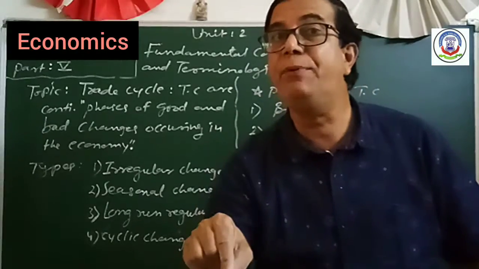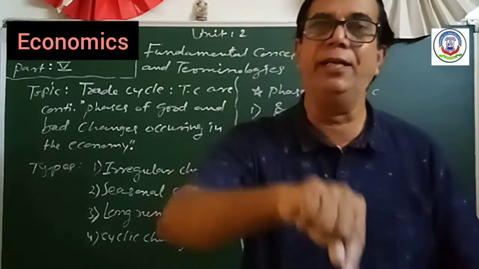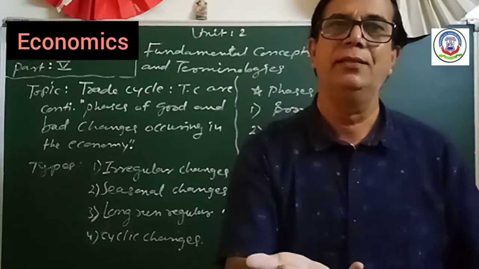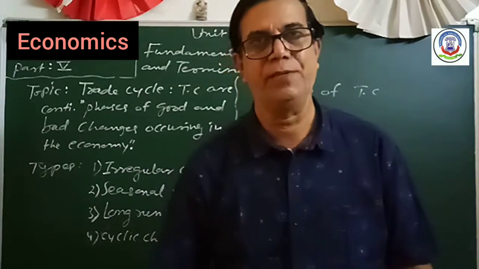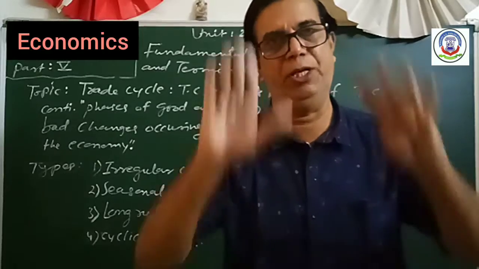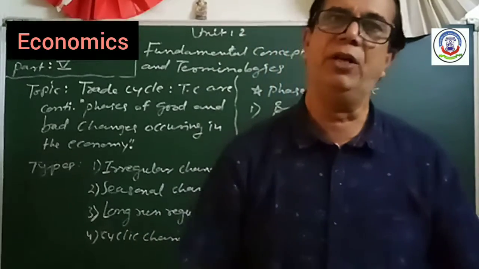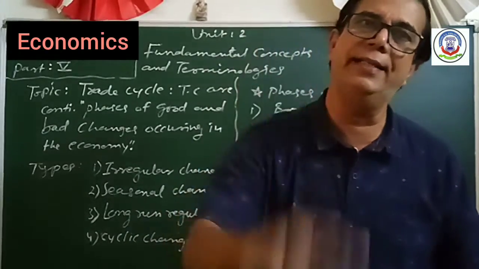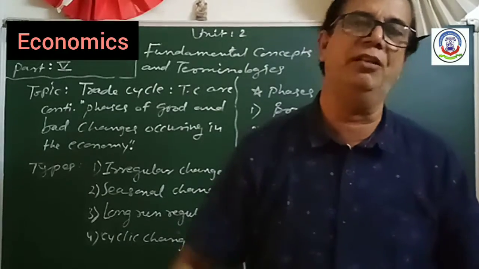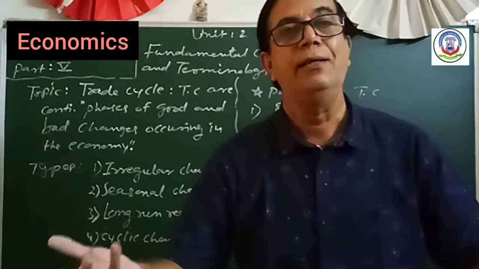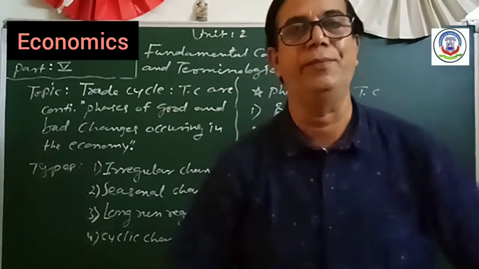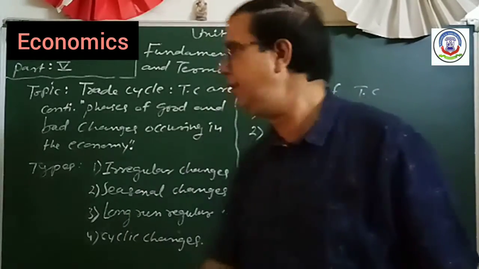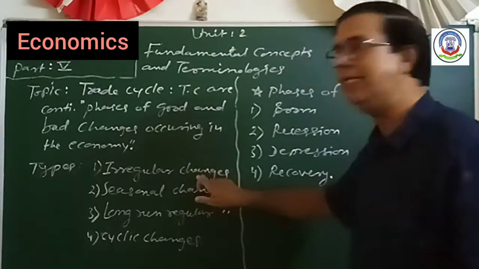So this is the natural type, and after that man-made. Man-made, suppose the strike of the laborers, and because of that the production goes down, and because of that demand is less and there is a depression situation in the market. But these kinds of things do not occur regularly. So this type of change is known as irregular changes.